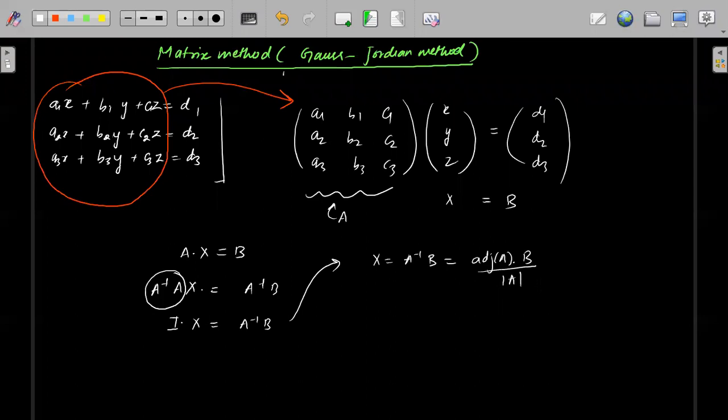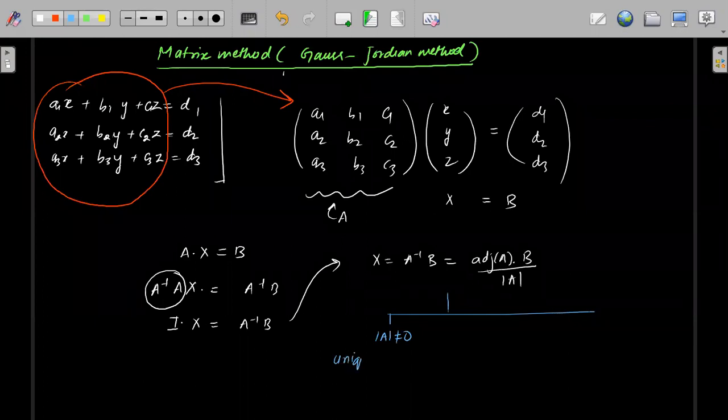Now see, again, if determinant of A is not equal to 0, you will get a proper answer, a unique solution. So from here only we will make two cases. First case will be determinant of A is not equal to 0. Similar to the previous one, where determinant of D should not be equal to 0, here determinant of A is not equal to 0. If determinant of A is not equal to 0, you will have a unique solution.